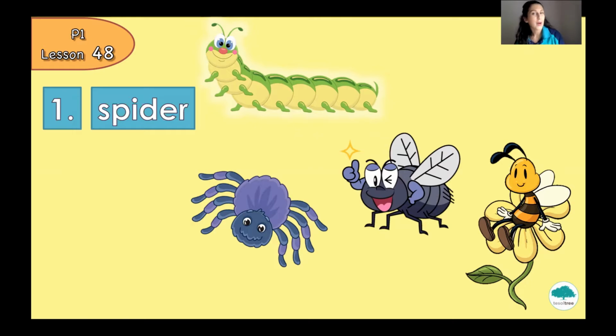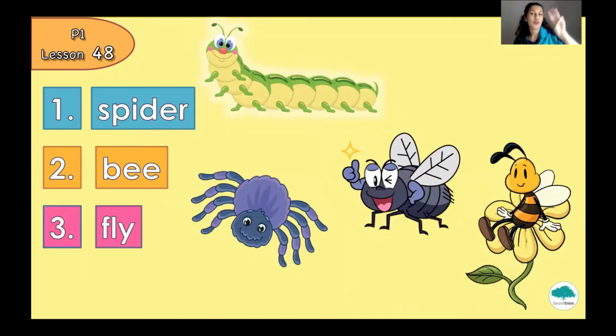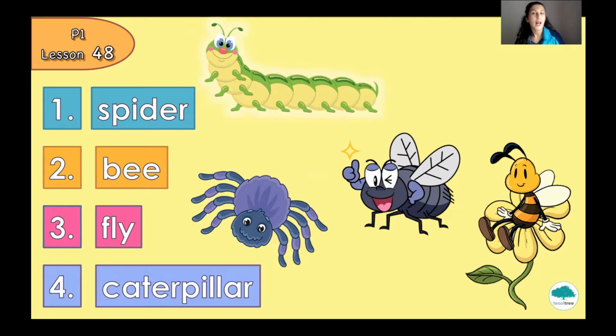Number 1, spider. Number 2, bee. Number 3, fly. And number 4, caterpillar. So we have to look at the picture and match with the numbers.